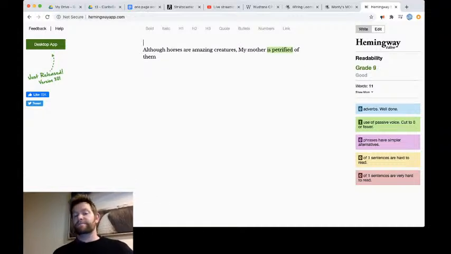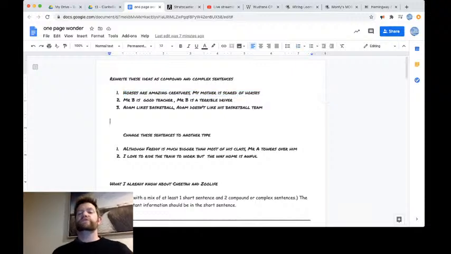Complex sentences are the hardest to work around. Oh, it's saying grade 9 now. Ooh. That's because I left that in there. And why is it saying it? It's because it has one sentence that is hard to read. It's only 11 words, but it's a complex sentence. Oh well. So that's the idea behind those ones. You are changing those sentences into compound or complex sentences. One rule, you're not allowed to use all complex and you're not allowed to use all compound sentences. I want to see some variation in there.